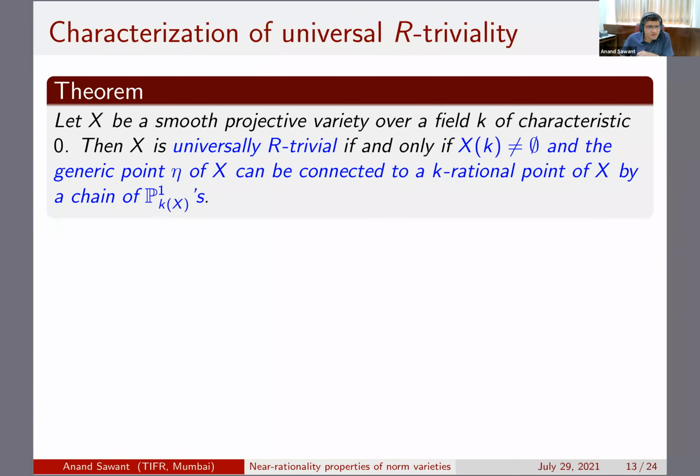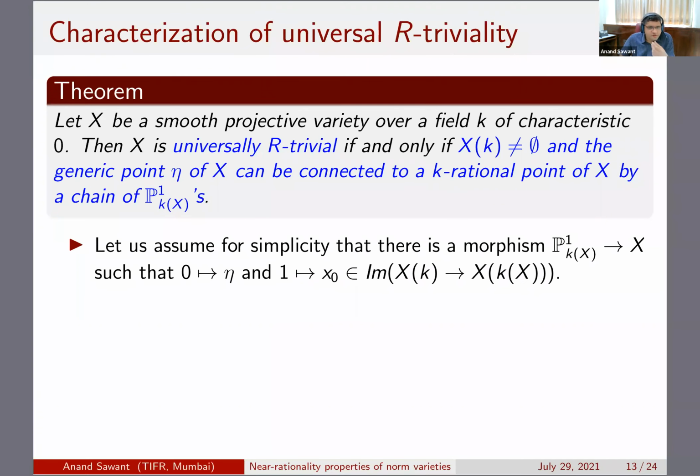So here's the theorem, which is, as I said, well known to experts, but the proof is actually quite simple, at least to describe heuristically. If you take a smooth projective variety over a field of characteristic 0, then it's universally R trivial if and only if it has a k rational point, and the generic point can be connected to it by a chain of P1s. But these P1s are of course defined over the function field. Let's just assume for simplicity that there is just one morphism from P1 of kx to x, such that 0 goes to the generic point and 1 goes to a rational point.